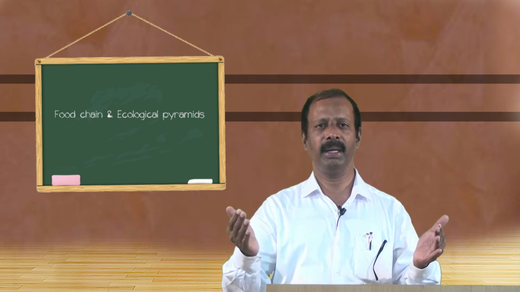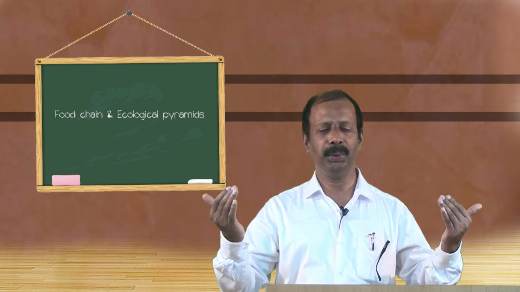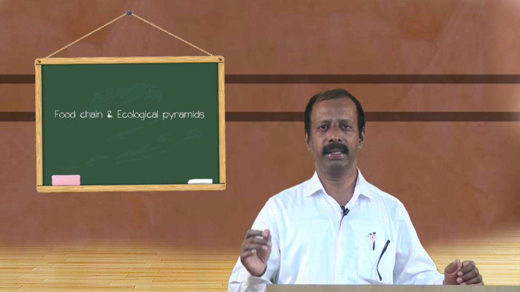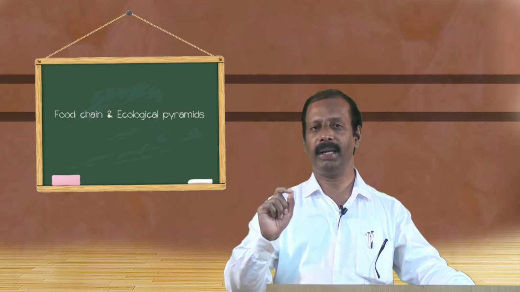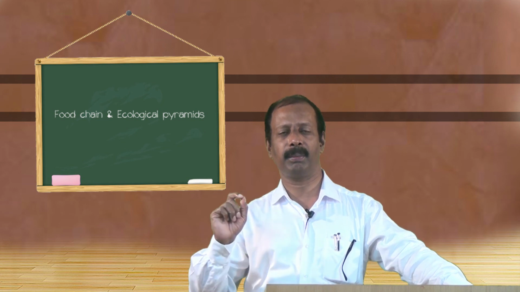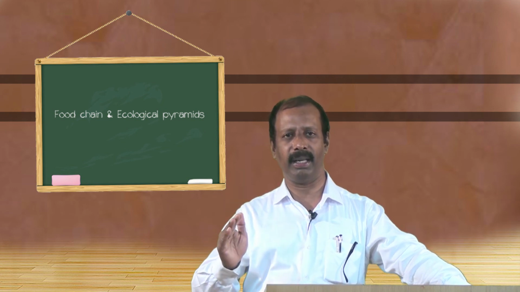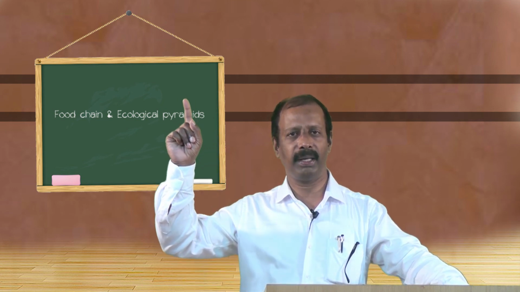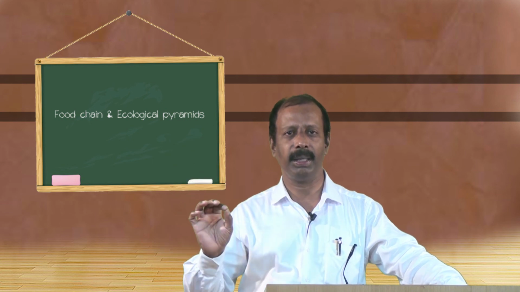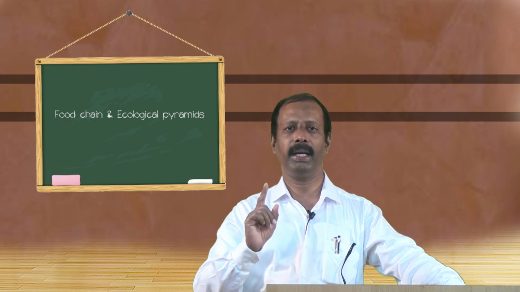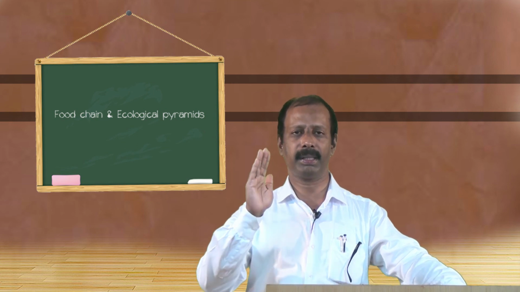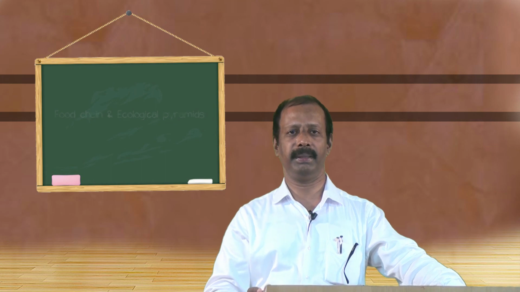And always the producers receive huge amount of energy. Since the energy flow in an ecosystem obeys the second law of thermodynamics, obviously organisms occupying the higher trophic levels receive comparatively less amount of energy. Hence, the pyramid of energy is always an upright pyramid. Thank you.